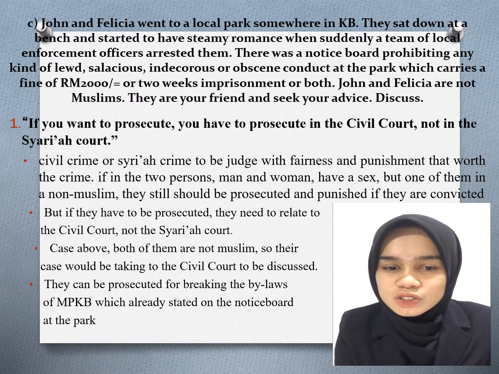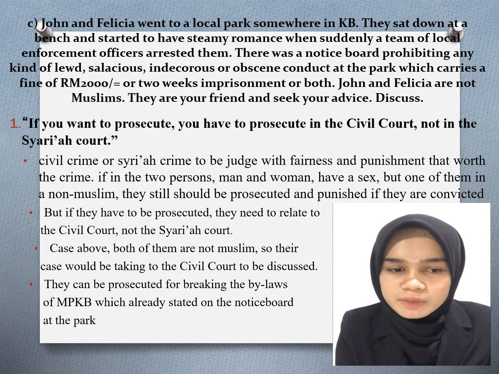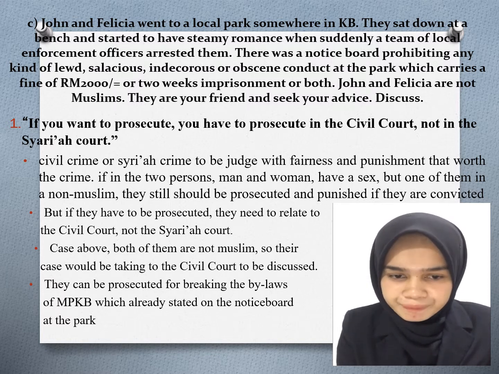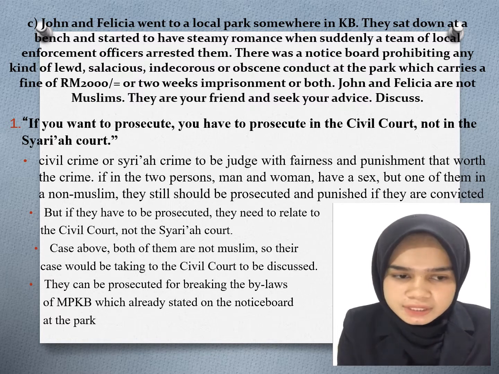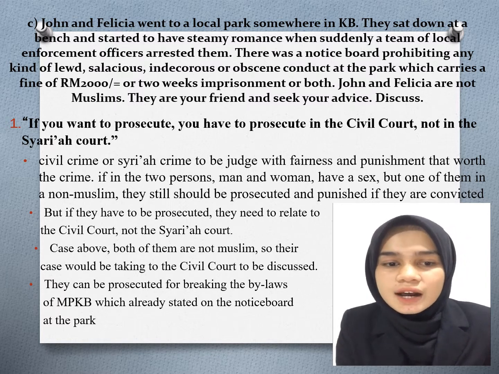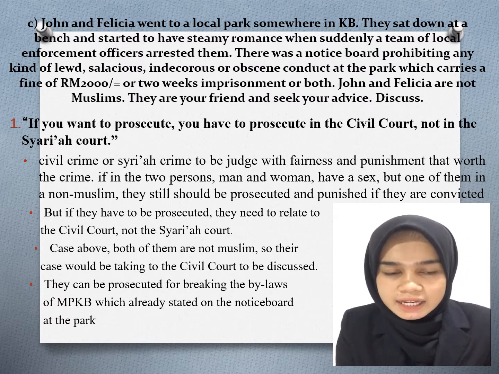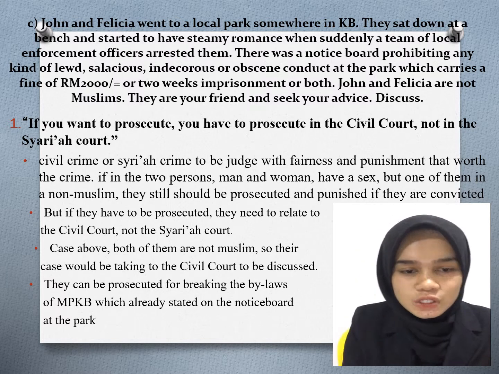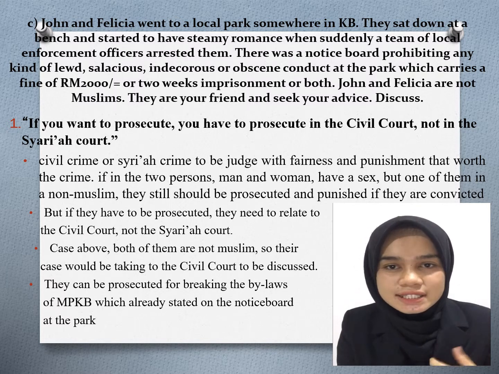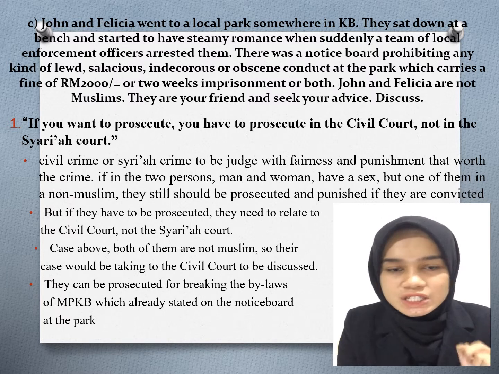If two persons, a man and a woman, have sex, but one of them is a non-Muslim, they should still be prosecuted and punished if they are convicted. But if they are to be prosecuted, it needs to be in the civil court, not the Sharia court.